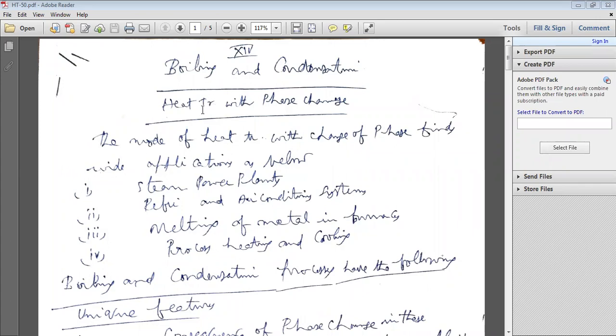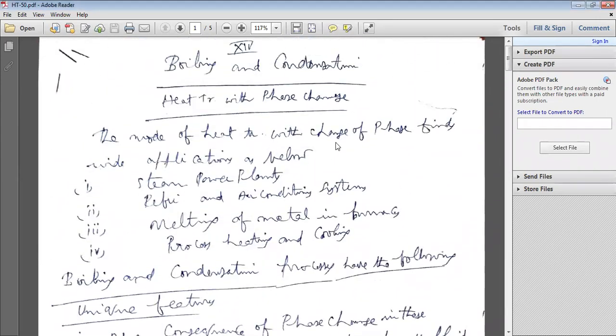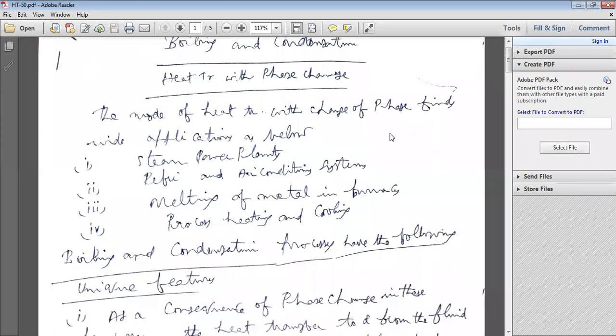The mode of heat transfer with phase change finds wide applications. So where do you apply these phase change applications? For example, in steam power plants there are boilers, where liquid water becomes vapor, steam. Similarly, in the condenser, vapor condenses into liquid water.